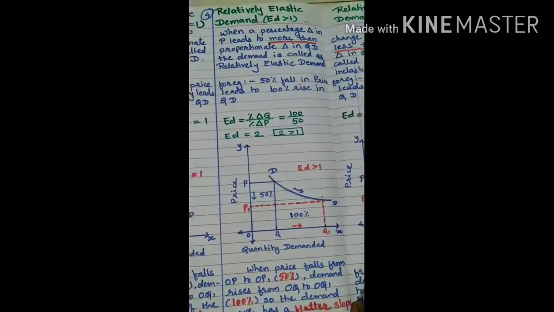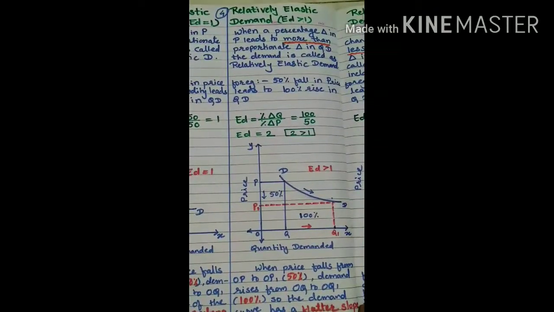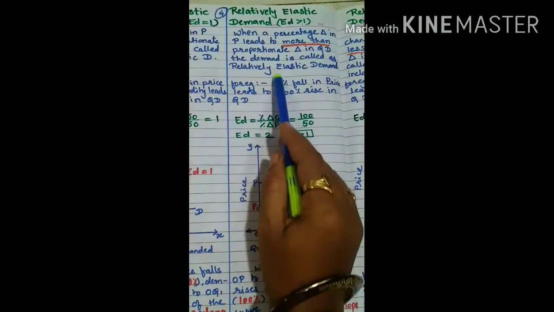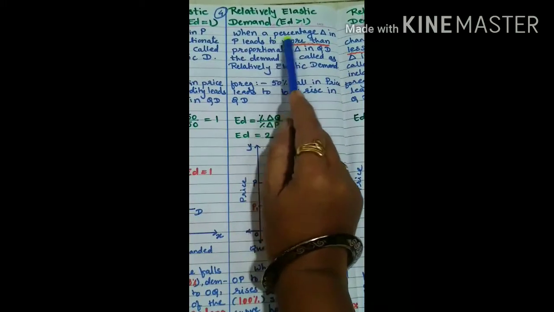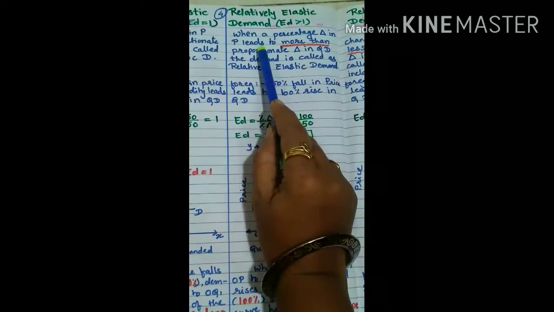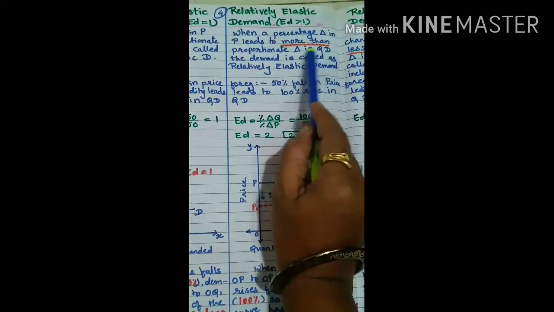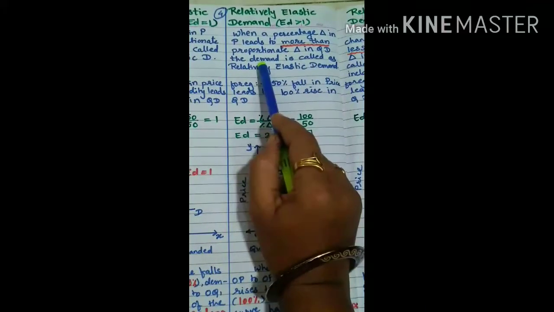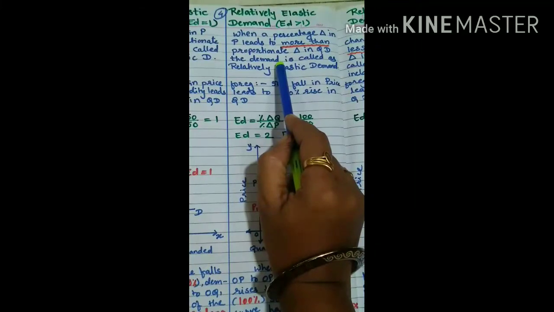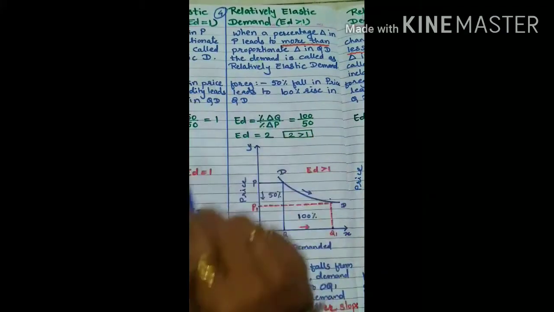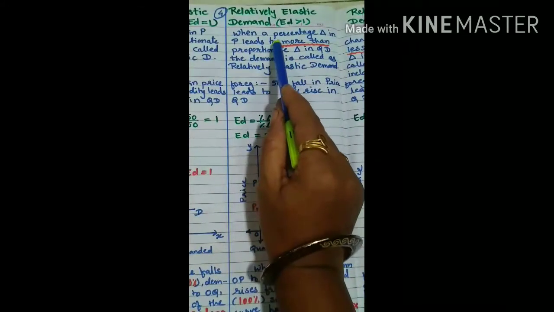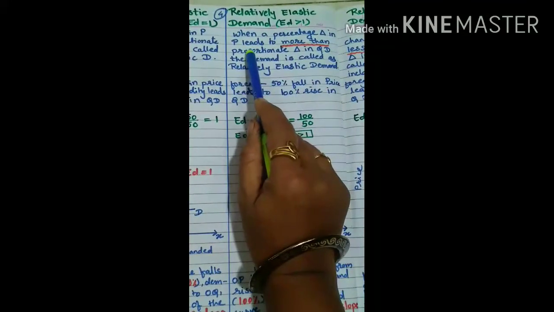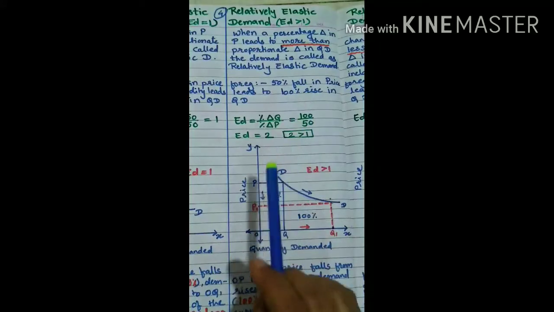Okay. Next type is relatively elastic demand curve. Relatively elastic: when a percentage change in price leads to more than proportionate change in quantity demanded, it is known as relatively elastic demand curve. That is, the percentage change in quantity demanded is more than the percentage change in price.